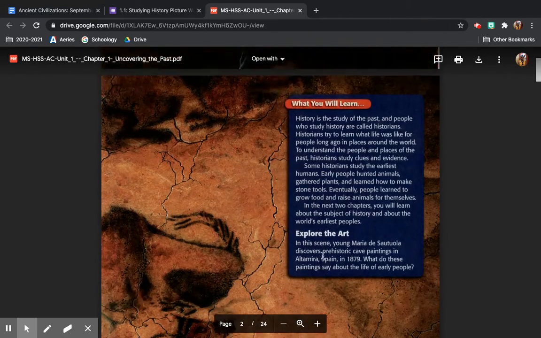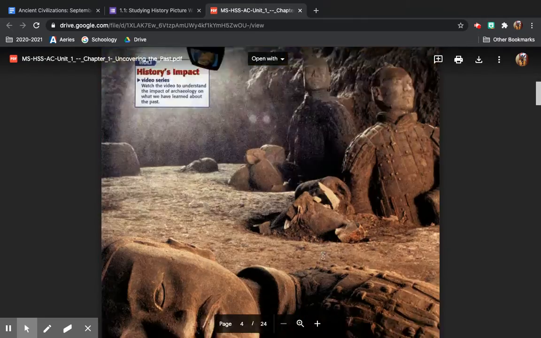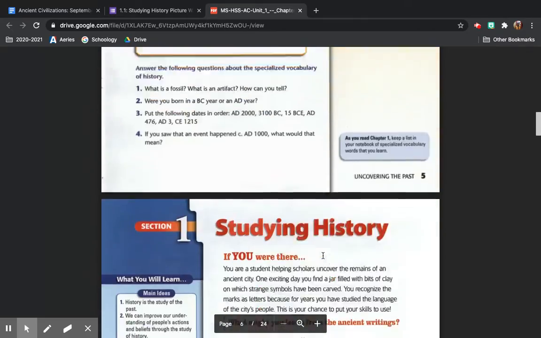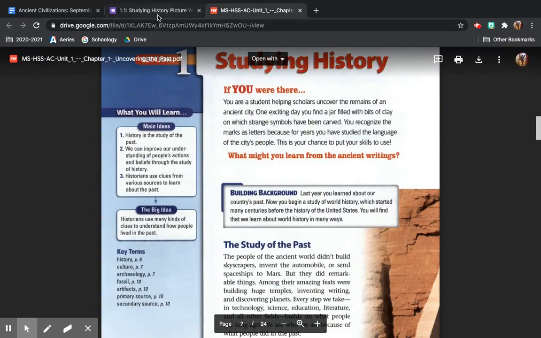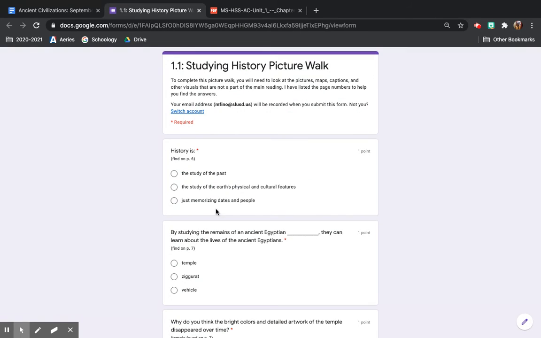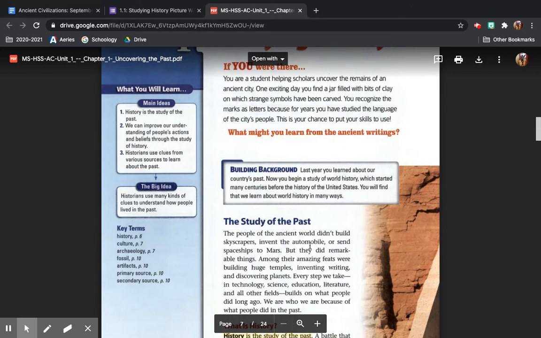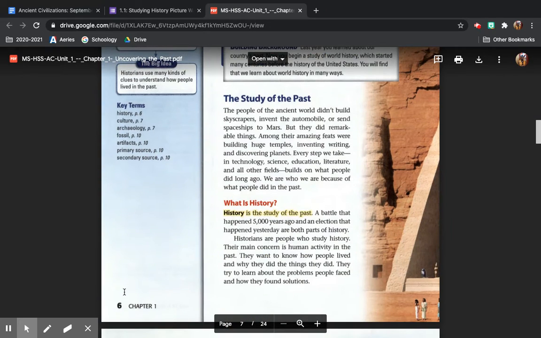So this is section 1.1, so you'll scroll down till you get to 1.1, studying history, and you're going to use the textbook to answer the question. So for example, history is, and then you're filling in the blank. This is found on page 6. So again, you're not going to find it in any of this. It's going to be on the extra stuff. So over here, in this case, it's page 6.